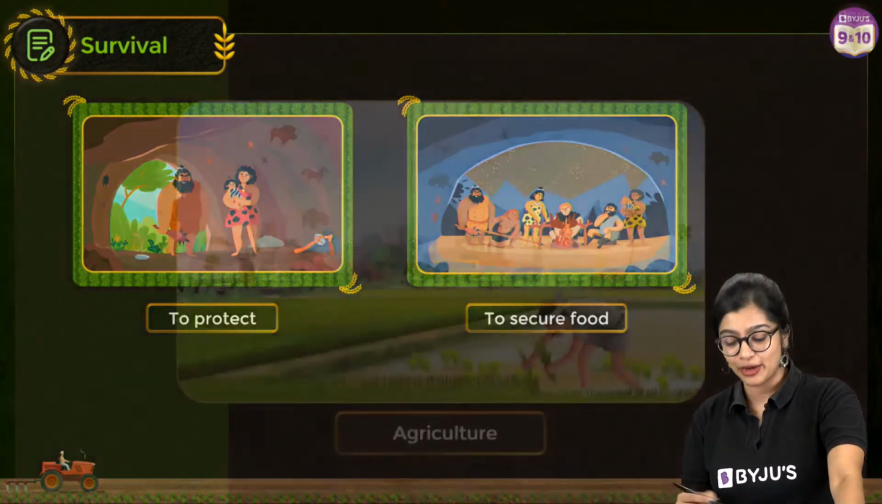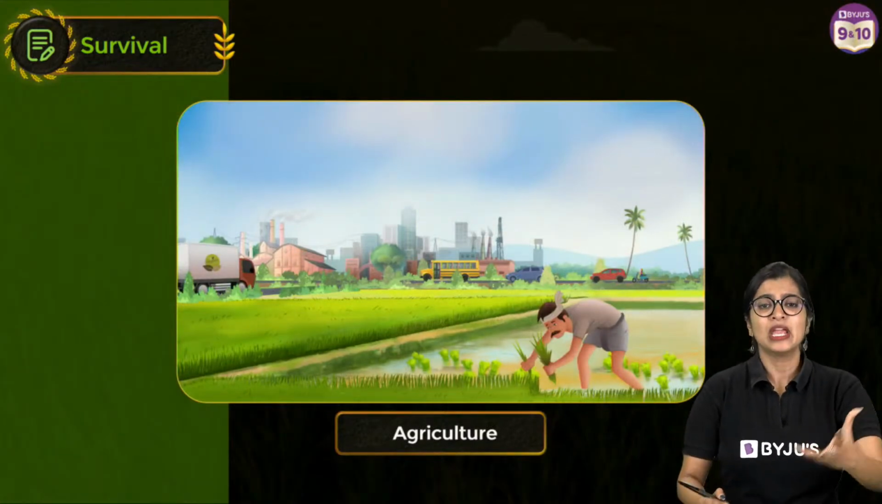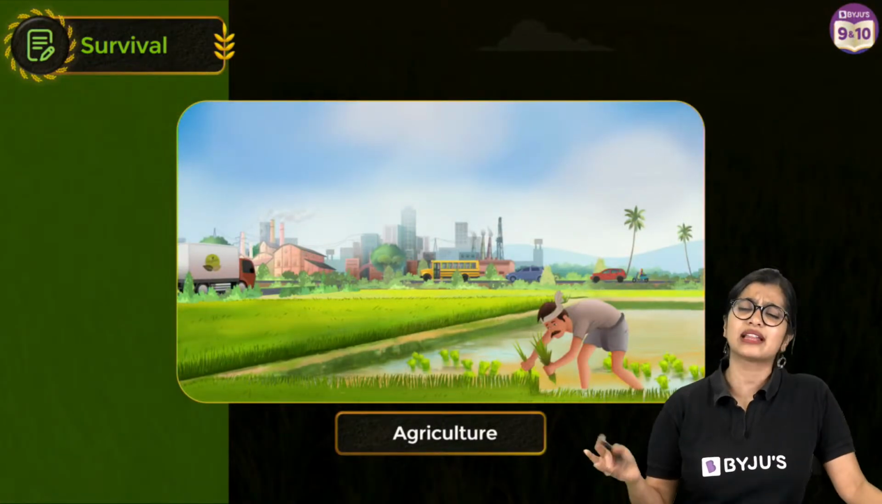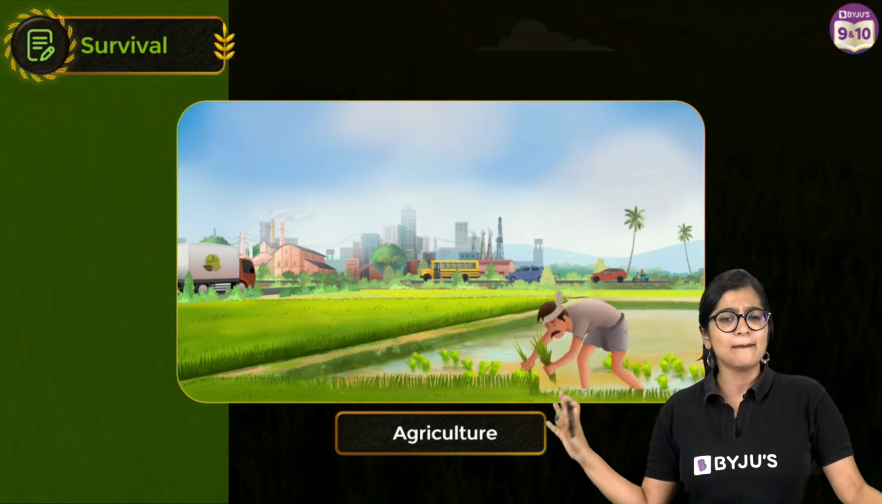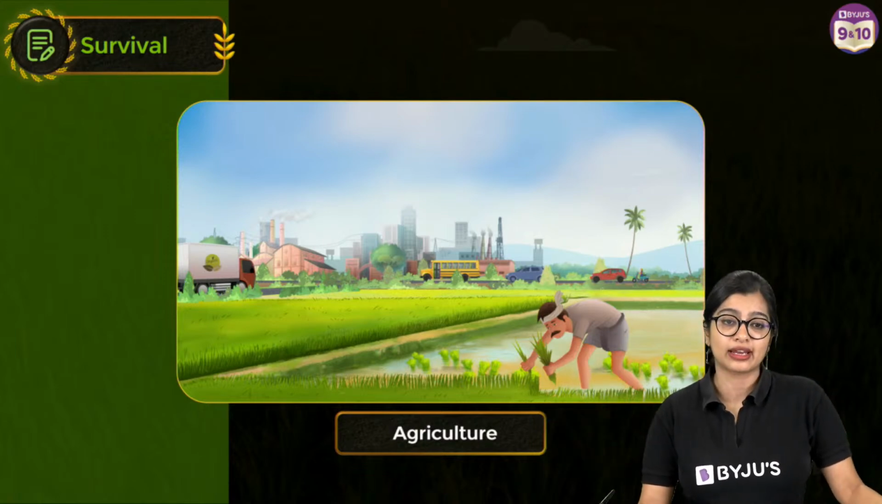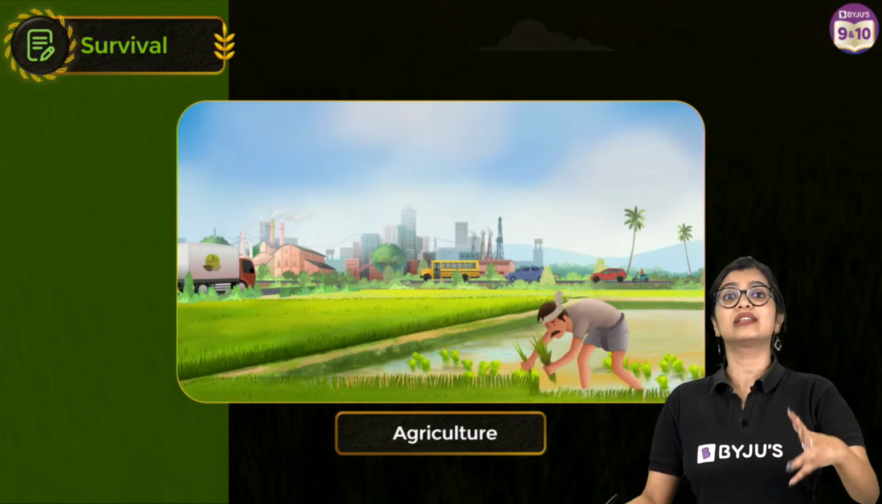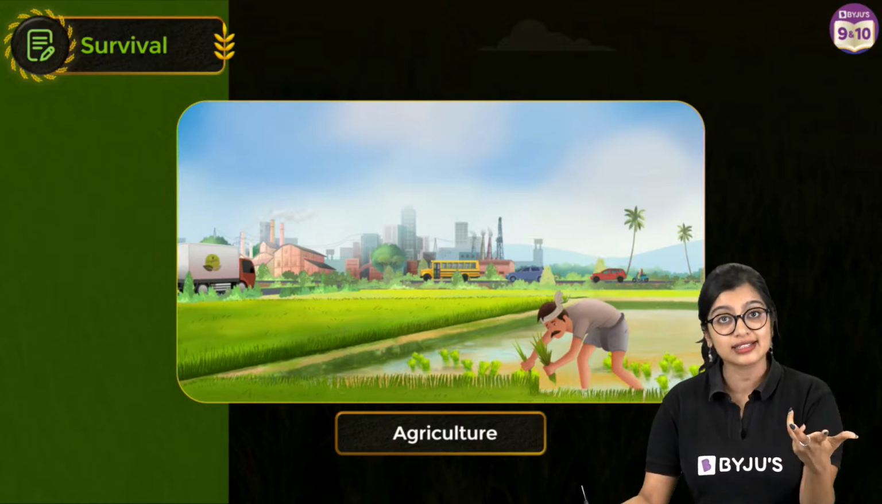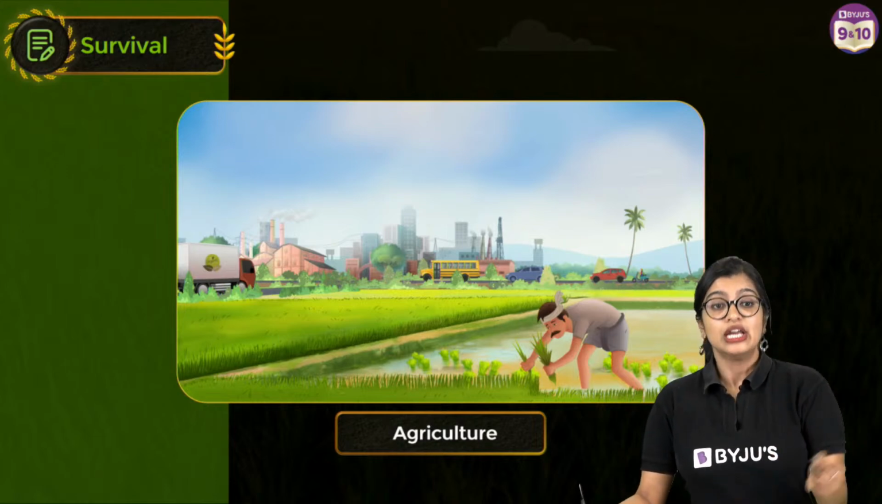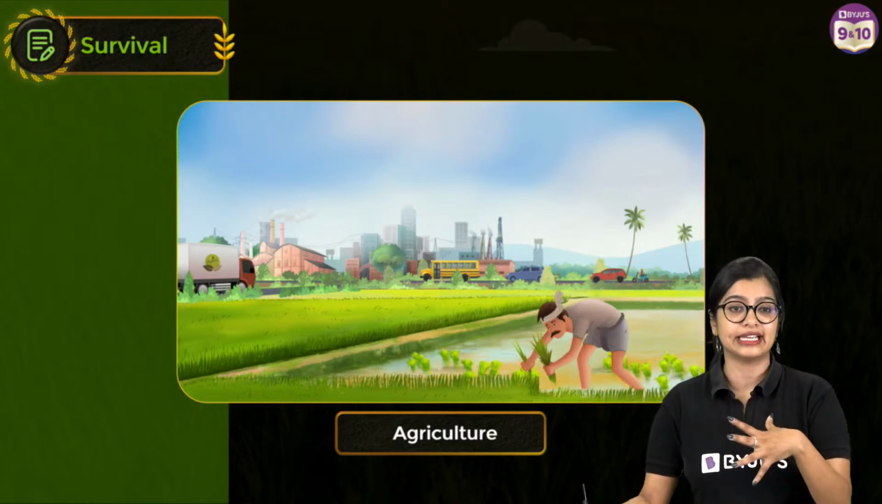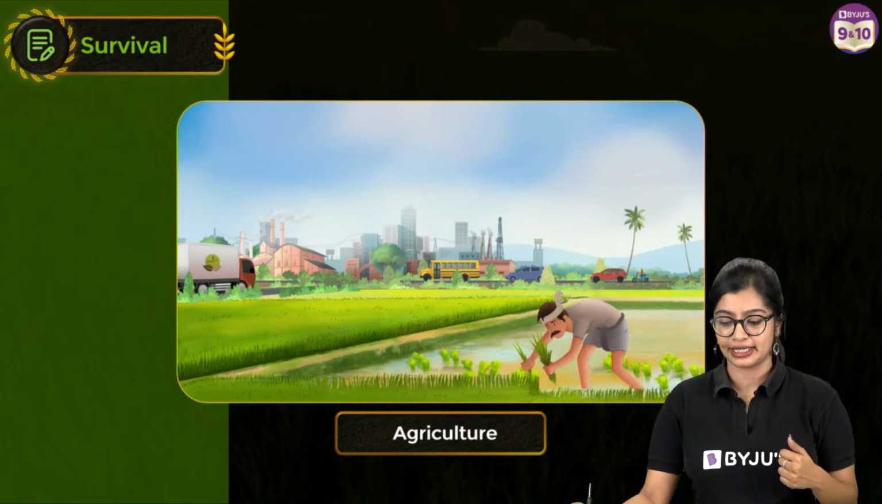Exactly. It brought into agriculture, right? And agriculture is not something very new to us. From our lower grades, we've been learning about agriculture. So what is agriculture? It is a branch of science that deals with cultivating crops at a large scale along with livestock to fulfill our needs or the commercial needs, right?